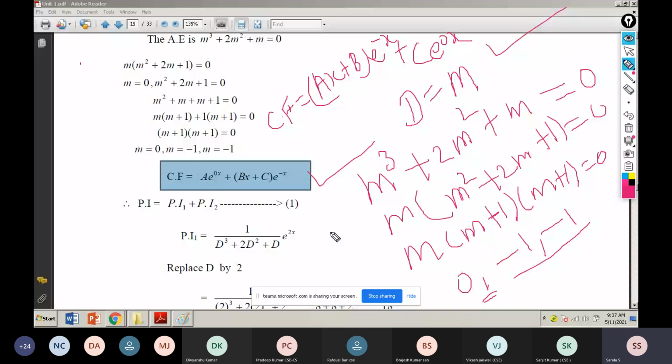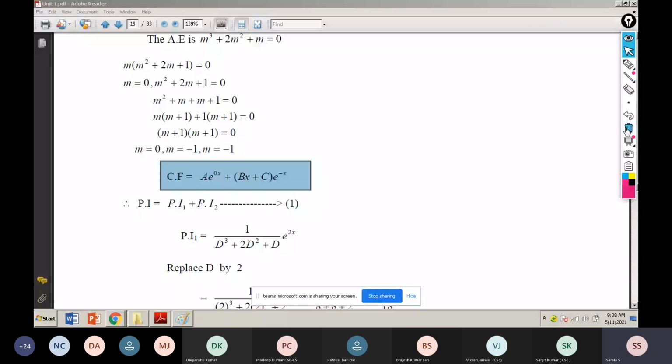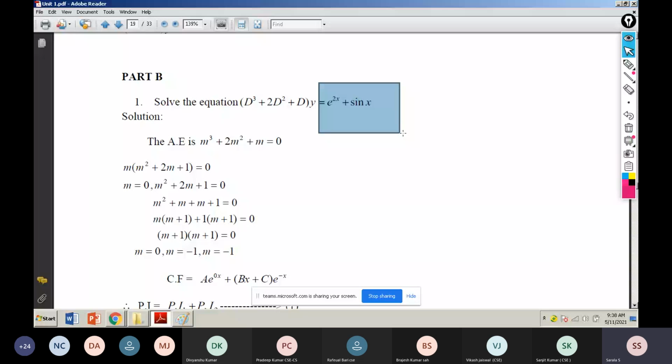Okay. Now you know how to write the auxiliary equation and how to find the roots. Now I move to the third order equation. In your syllabus, second and third order equations we have to calculate. For this, we have to complete the complementary function. After that, I move to the right hand side. How many functions are there on the right hand side? Two, ma'am. What is the first function? e power 2x.